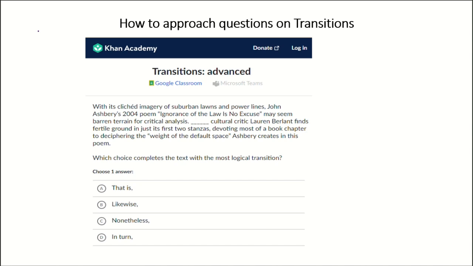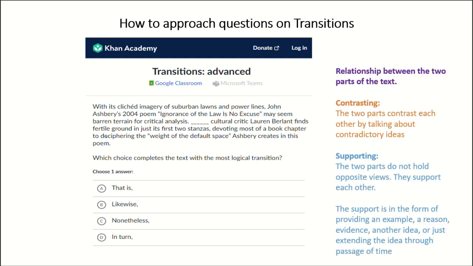The way to approach this kind of questions is to first understand the relationship between the two parts of a text. Do the two parts contrast each other or do the two parts support each other? There are only two things possible. So contrasting would mean that the two parts of the text talk about contradictory or opposite ideas. Supporting would mean that they do not contrast each other, they do not hold opposite views, they support each other.